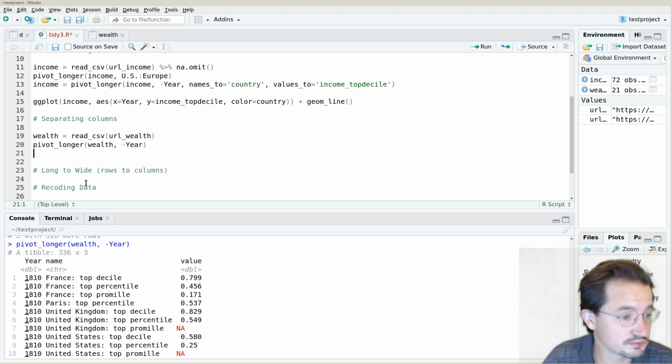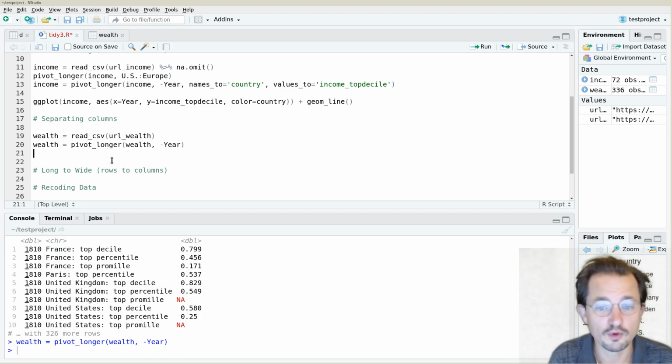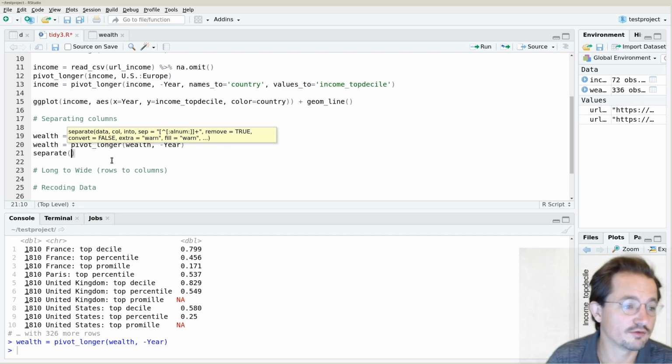Now, this was simple, right? It actually went exactly the same as for the income data sets. But now we have the problem that our name column actually contains two separate values. It has the country and it has the measurements. So what we're going to do, and of course first we need to actually store the result of the pivoting, what we're going to do is use something called separate. And for separate, you give it the data, you give it the column you want to separate, and you tell it what it should be separated into, and you can give it a separator to do the separation with.